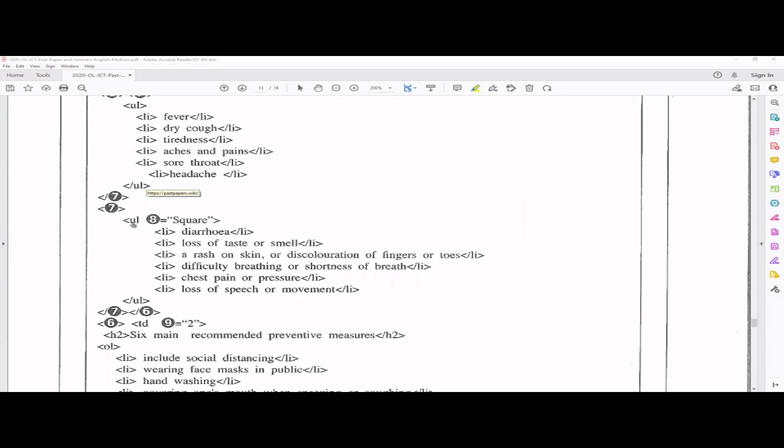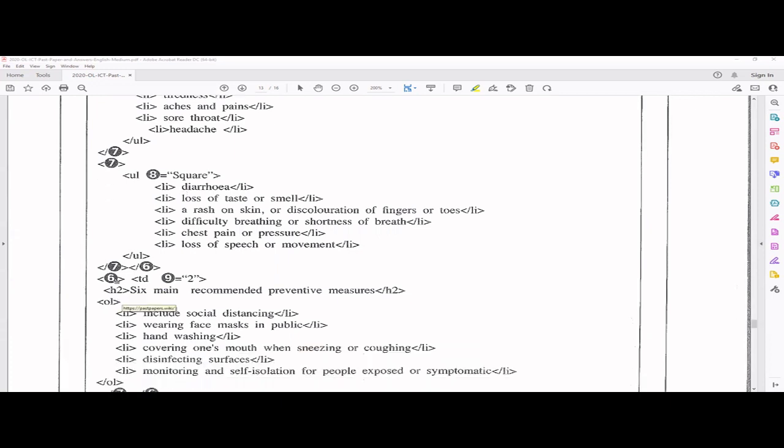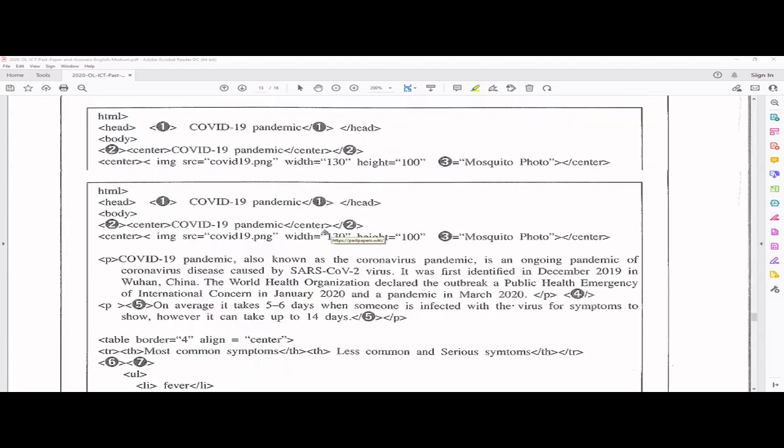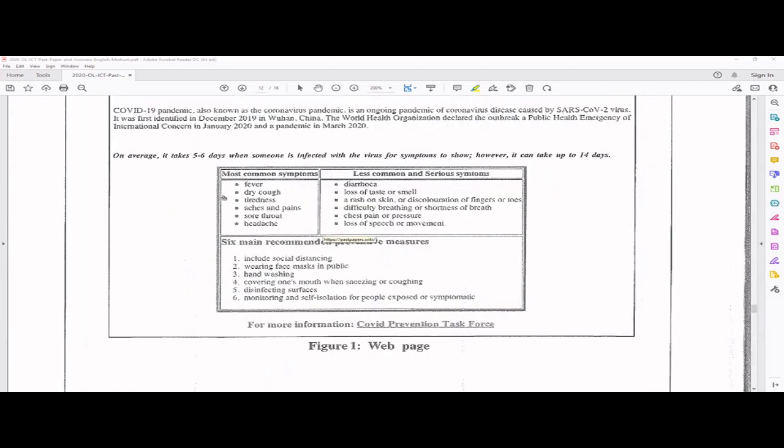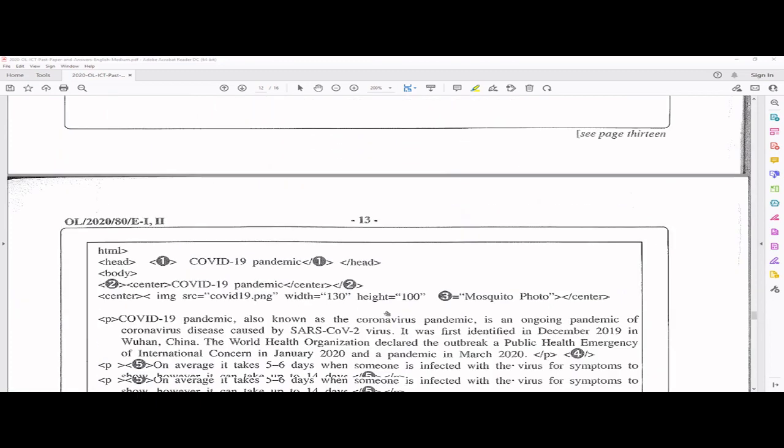And here it's telling unordered list with square. So 8 should be type. Remember, we have different types for the unordered list as well as the ordered list, right? And then that's the end of TR. Again, we have another TR, a new row here. So these are done now. New row. Can you see here the columns are not separated? So here definitely there should be a colspan because the columns are not separated. It's merged together.